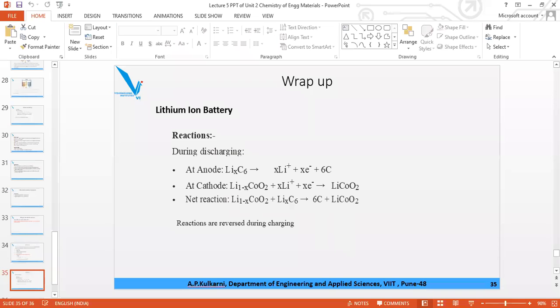Discharging is also called de-intercalation. You can call it silation also; no rule for that. And charging, you can call it intercalation. Have I made you clear, everyone? Is it clear? Yes, ma'am. Whole chapter is clear.